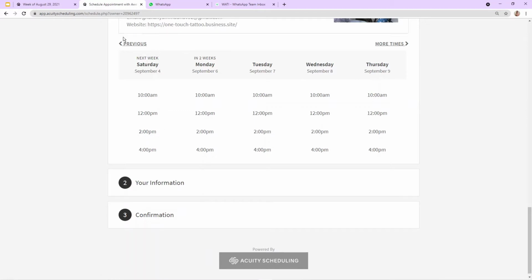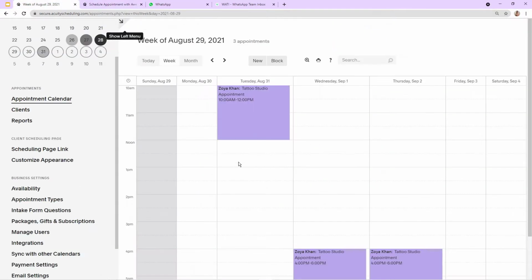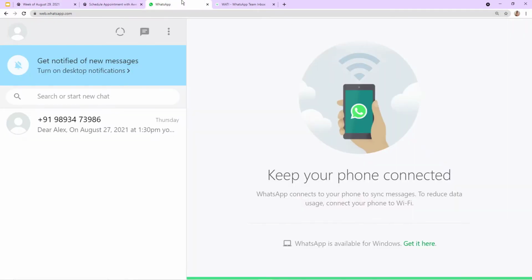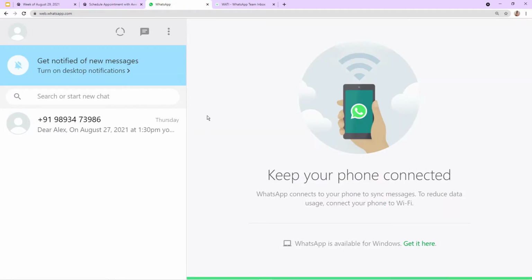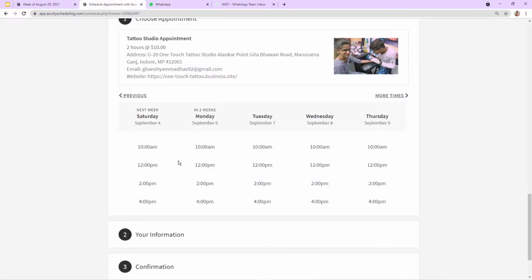Here the idea is I'm using Acuity Scheduling to manage my online appointments, and I'm using WhatsApp to send the confirmation message. So the gist of the process is, as and when a client books an appointment from my page, I want to send a confirmation message to them on WhatsApp. Here I'm going to make a demo appointment just to show you as an example how our process is actually going to look.